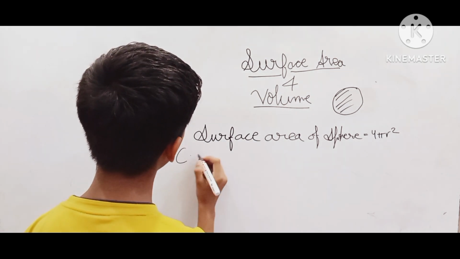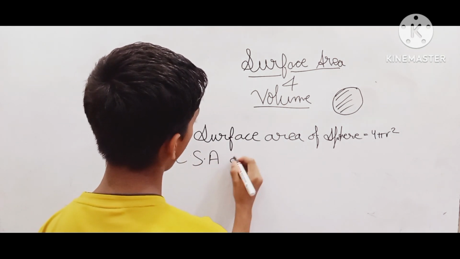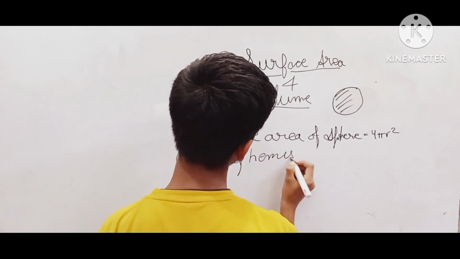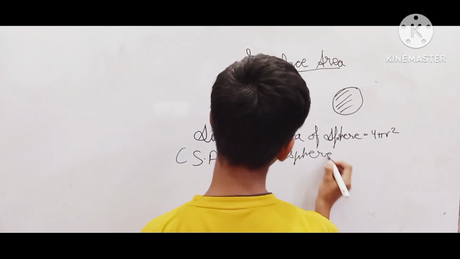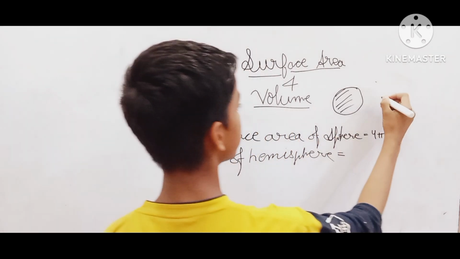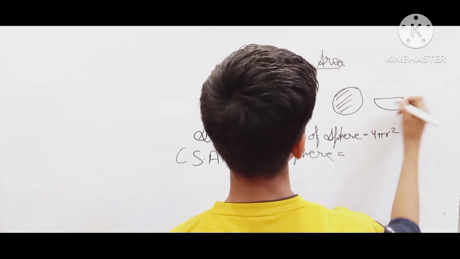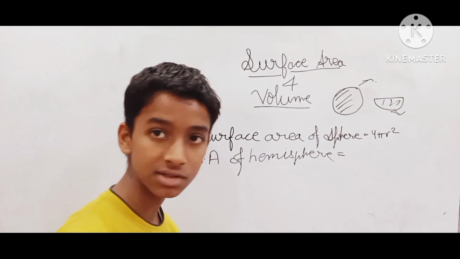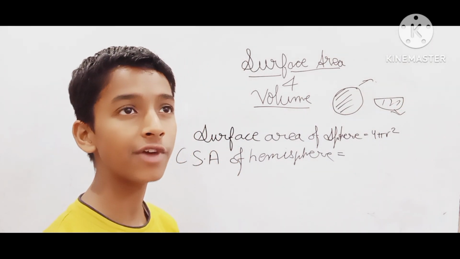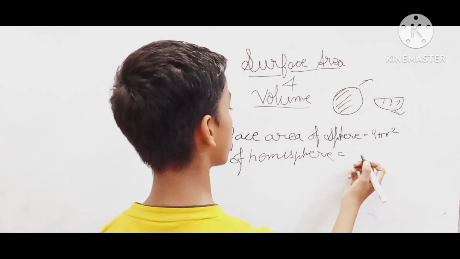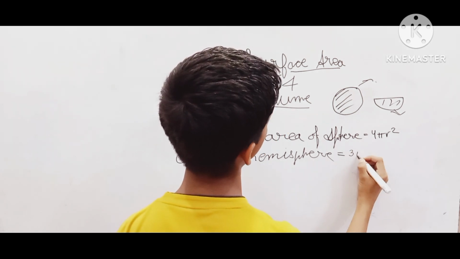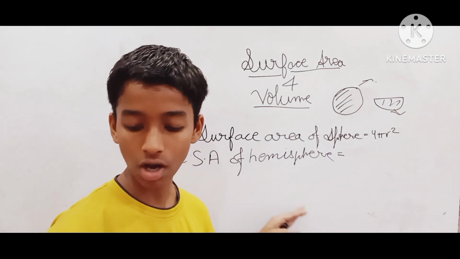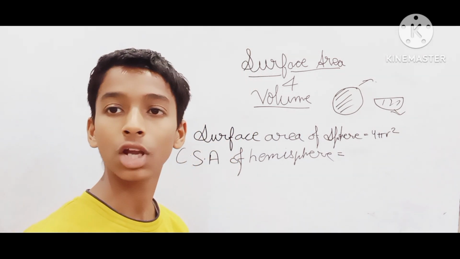Now we are talking about the curved surface area of the hemisphere. The hemisphere diagram can be drawn like this. The sphere is a complete circle and this is a non-complete circle, that is a semicircle, but it is kind of an oval shape. Now, the curved surface area of the hemisphere formula is 3 pi r square. I meant, the curved surface area of the hemisphere formula is 2 pi r square.